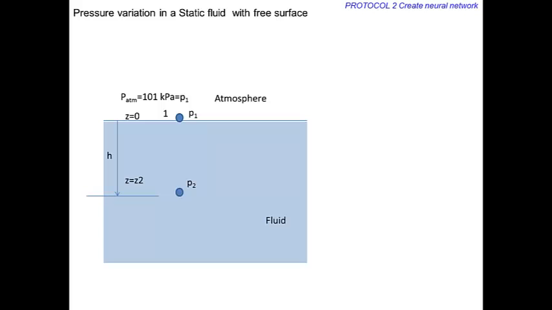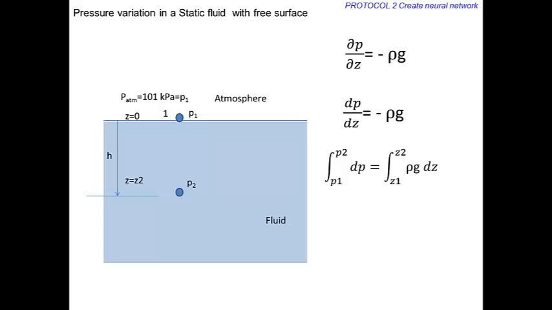We have seen earlier that pressure varies only in the z direction in a static fluid. Since the pressure changes in the z direction, this equation can be integrated from one location to another. Finally, we can derive an equation that connects pressure at the free surface to a different point in the fluid at a depth of h as P2 equals P1 plus ρgh.